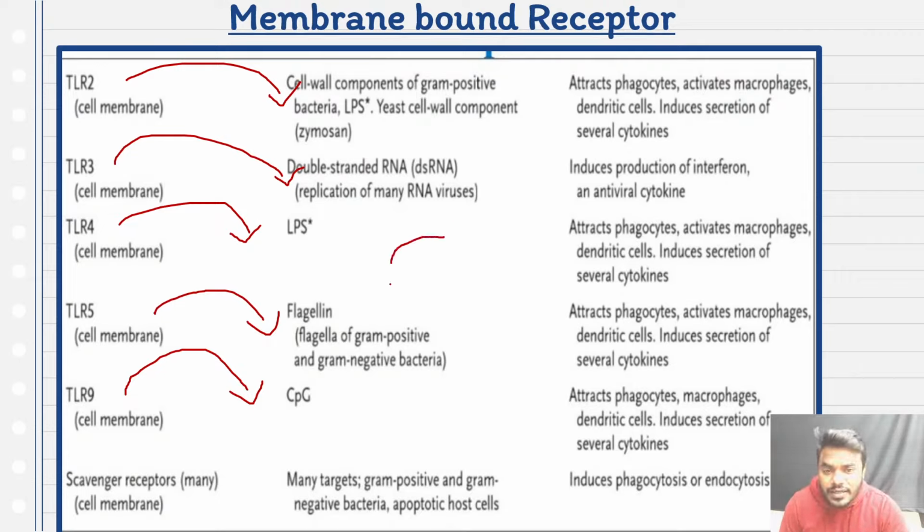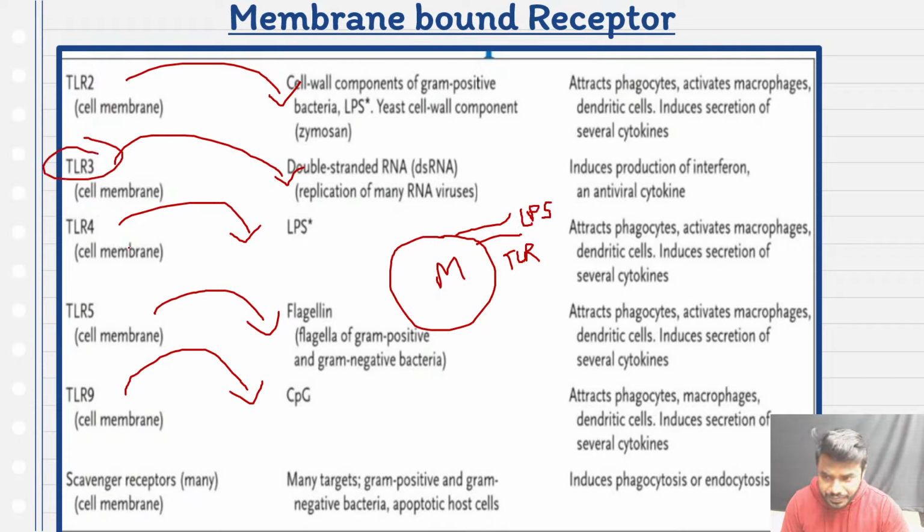All the students listen. This is the macrophage, correct na? On the membrane of the macrophage, what is present? TLR is present, correct na? Suppose for example, this TLR4 recognized specifically lipopolysaccharide. Now what is the function? What's happening over there? The moment TLR4 recognized the lipopolysaccharide, it immediately activates this macrophage. Even macrophage also, dendritic cell also.